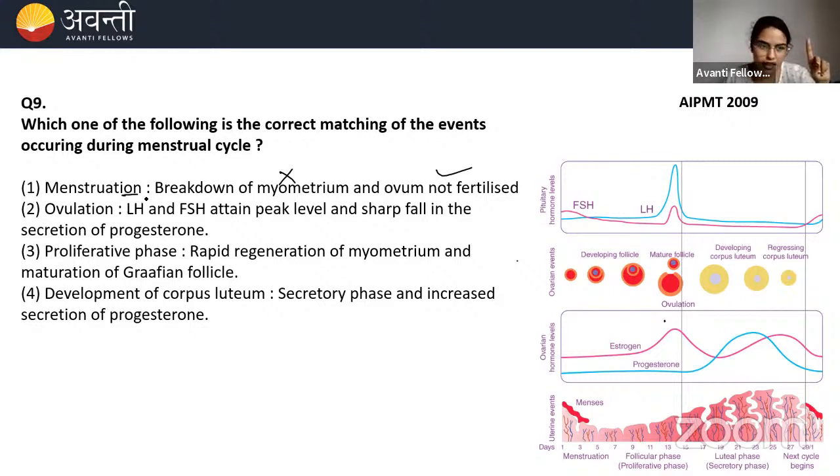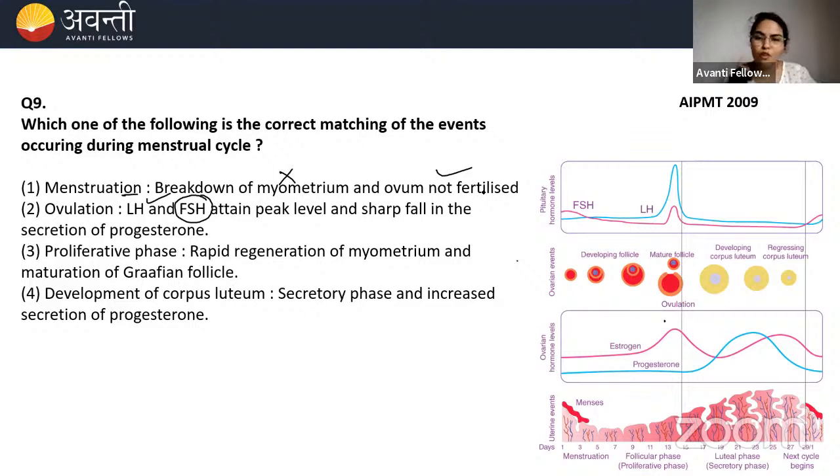There is a surge of LH, I agree. But attain peak, FSH is not peaking here. Where is FSH? Is there a peak of FSH here? Do you see an FSH peak here? No, right? There is no high peak of FSH, but there is a peak of LH. Then sharp fall in the secretion of progesterone? No.